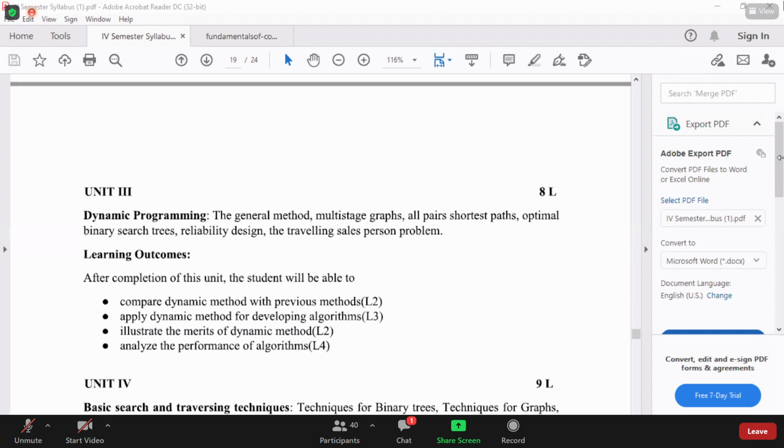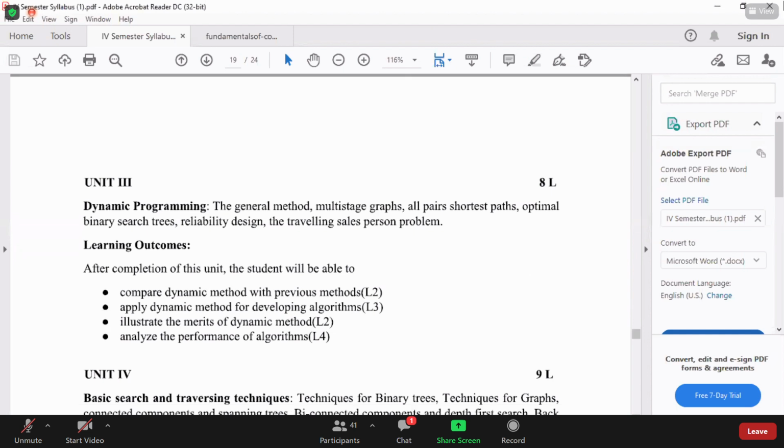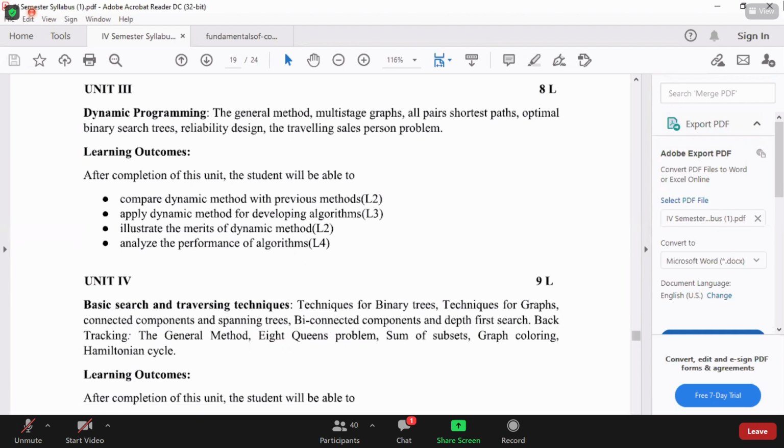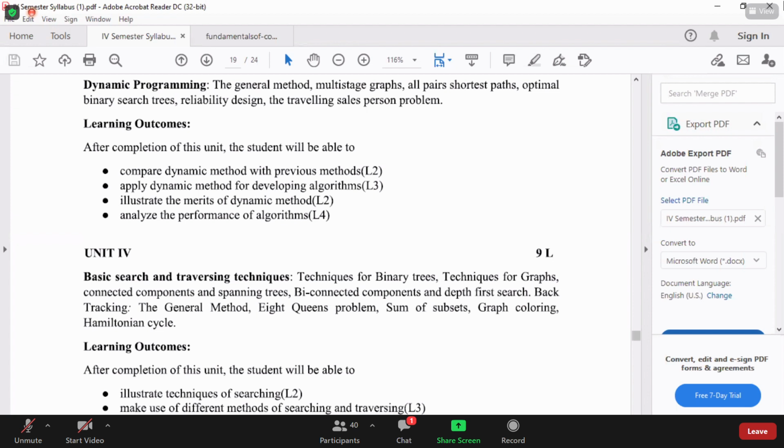Okay, anyway, I'll start next module number 4. See, module number 4 is having 2 different concepts: basic search and traversing techniques, and backtracking. It is having 2 things, 2 different concepts. Till now in each and every module, divide and conquer only one concept, greedy method only one concept, dynamic programming only one concept. But in this module we are having 2 concepts.